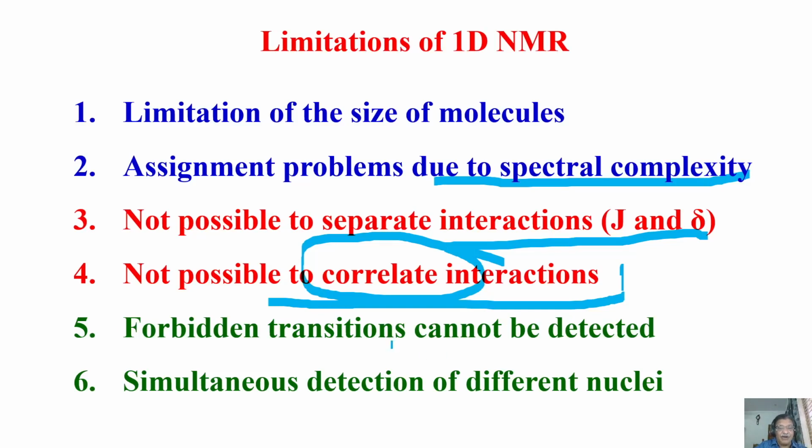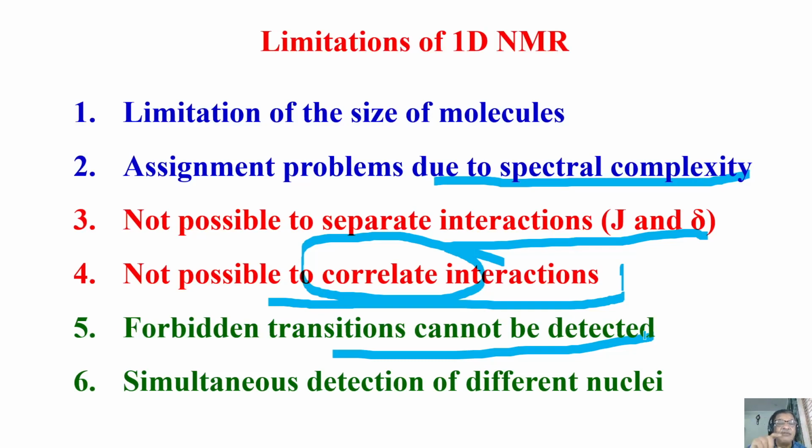And then, forbidden transitions cannot be detected. There is a very interesting thing I told you in NMR. Remember, in one of the very first classes, I said that the selection rule for NMR is that you find the magnetic quantum number for each energy state, and the change in the magnetic quantum number between two energy states should be either +1 or -1. Only then, I said, are transitions allowed.